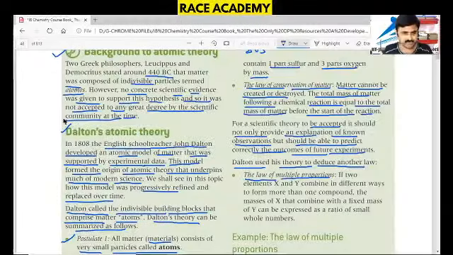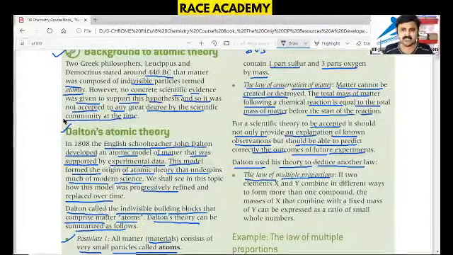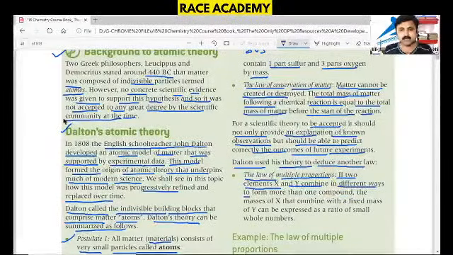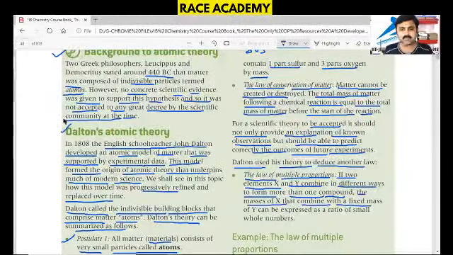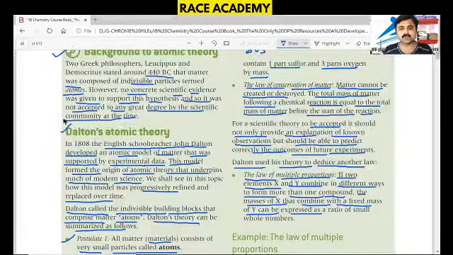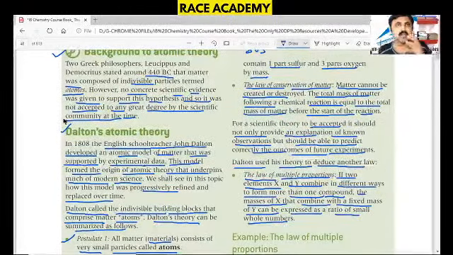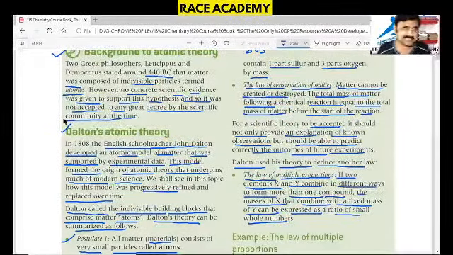So, law of chemical combinations, law of conservation of mass, law of multiple proportions. The third one is telling that if two elements X and Y combine in different ways to form more than one compound, then the masses of X that combine with a fixed mass of Y can be expressed as a ratio of small whole numbers. That is another important rule.